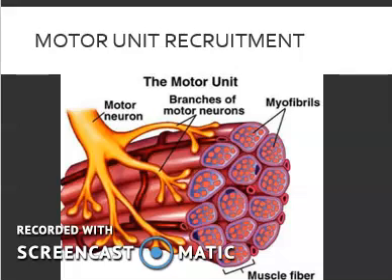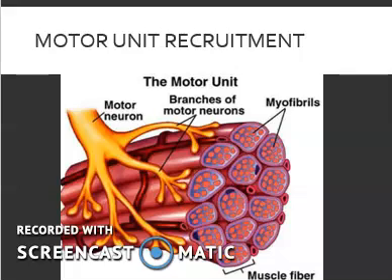FOG fibers, or fast oxidative glycolytic fibers, are fast-twitch muscle fibers that have been converted via endurance training. These fibers are slightly larger in diameter and have more mitochondria, as well as a greater blood supply and more endurance than the fast-twitch fibers. A motor unit will only have one type of fiber, whether it be fast oxidative or slow oxidative.